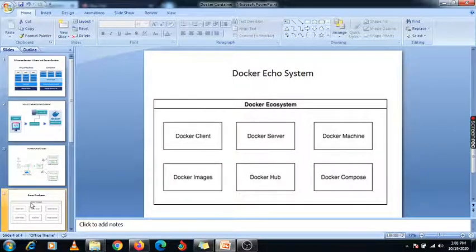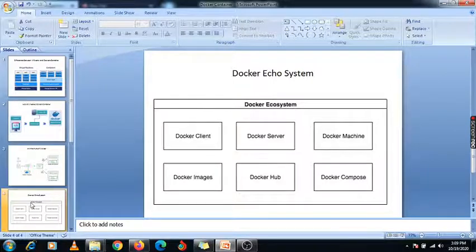There is also the concept of Docker Compose. Using Docker Compose we can run multiple Dockers. If you are creating multiple files and want to include and run them using Docker Compose, you can run multiple commands and multiple Dockers at the same time.